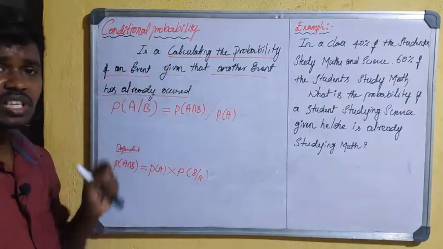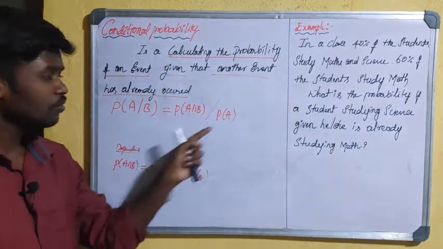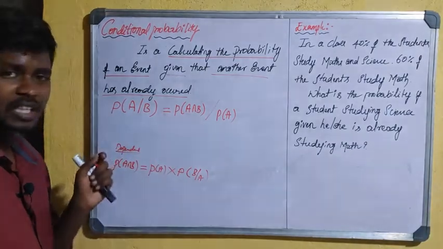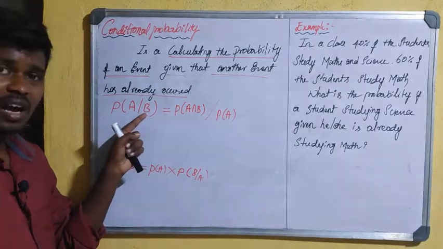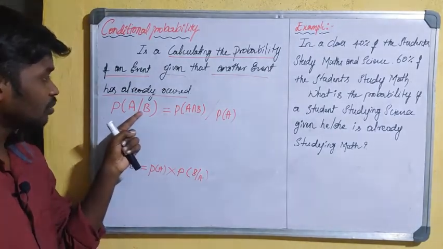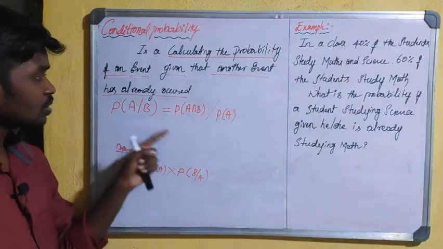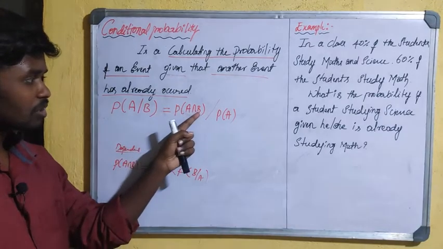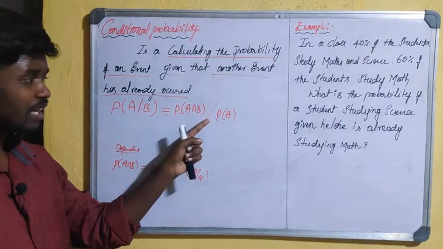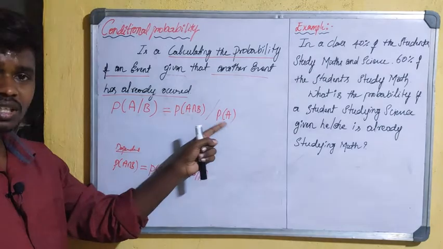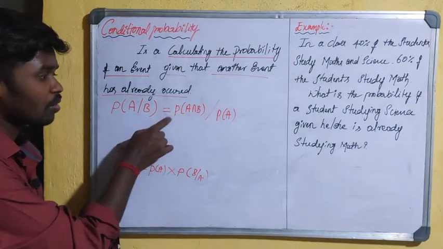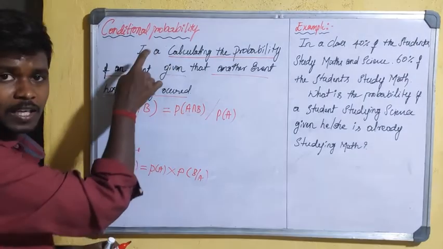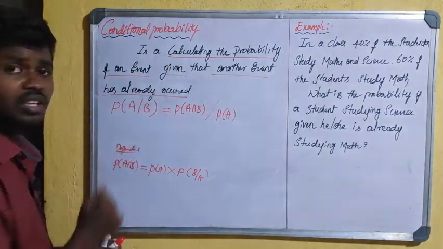If it is a conditional probability, you have to apply this formula: the probability of event A occurring, given that B has already occurred, is equal to the probability of A intersection B divided by the probability of B. This is the formula, the exchanged formula for conditional probability through the multiplication rule.